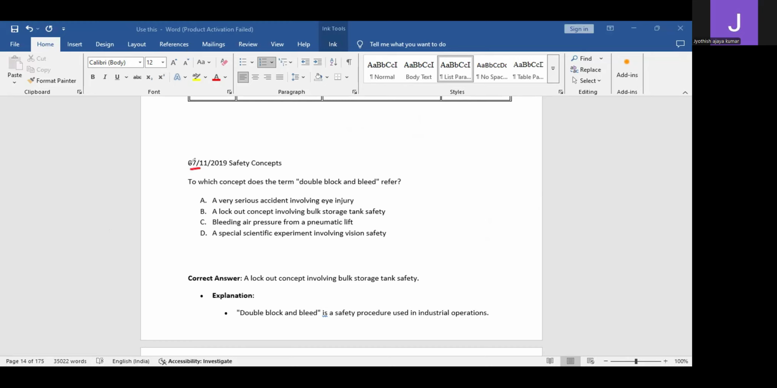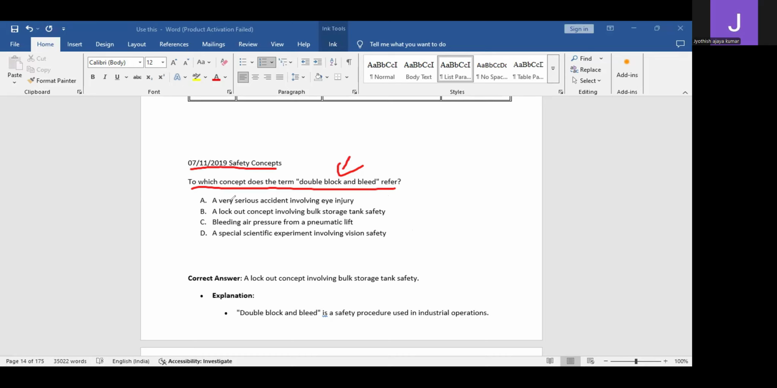This question is from 2019 safety concepts. The question is: to which concept does the term double block and bleed refer? So the terminology is double block and bleed. First, if you are just hearing this terminology, you would definitely be confused. So the strategy is that you should check the options.